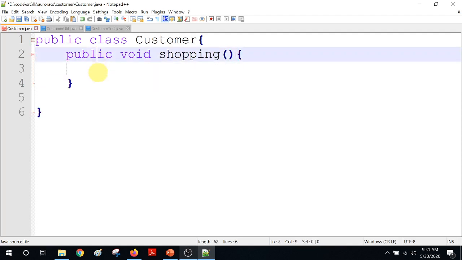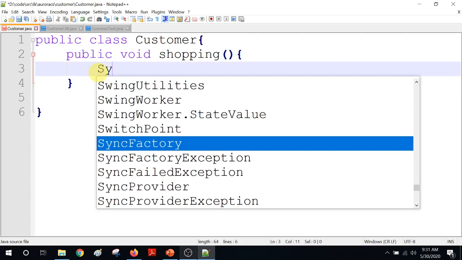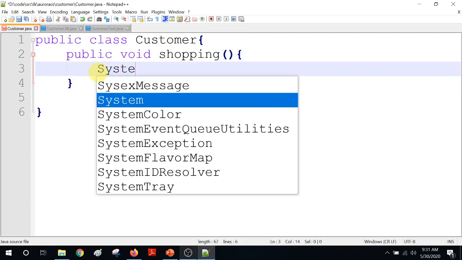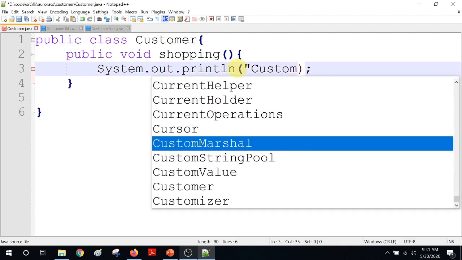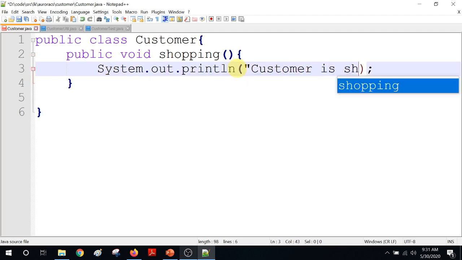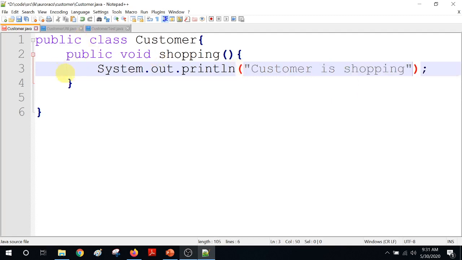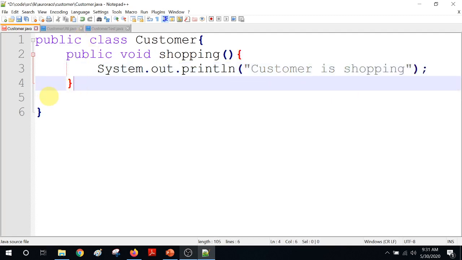I'm going to have just a system output in there to see whether it's getting called. System.out.println, let's say "Customer is shopping". Okay, so that's it for the customer class.